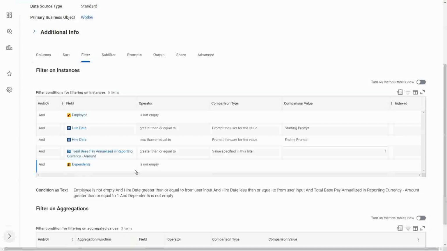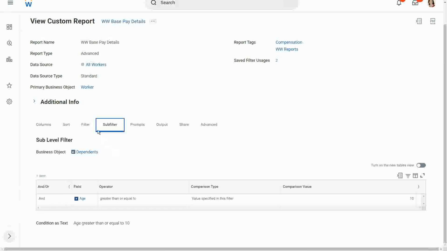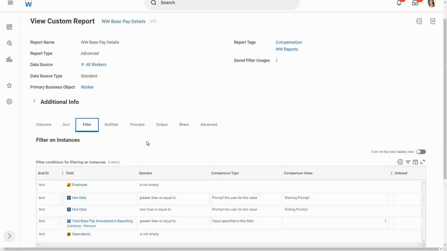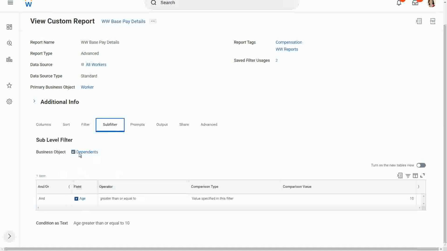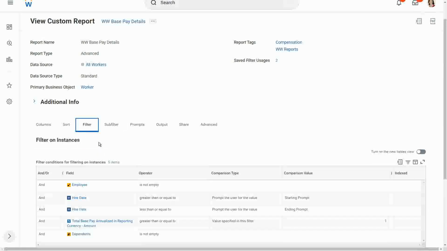Okay, that is how it is. First it runs the subfilter. Then it runs the filter. So if you are looking for performance, this is something you must keep in mind. First Workday runs the subfilter, then it runs the filter.